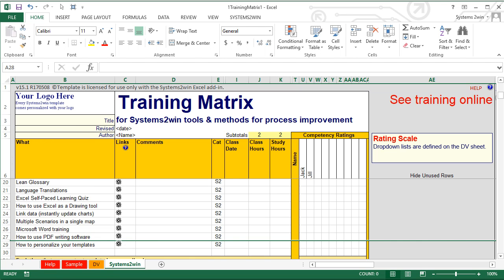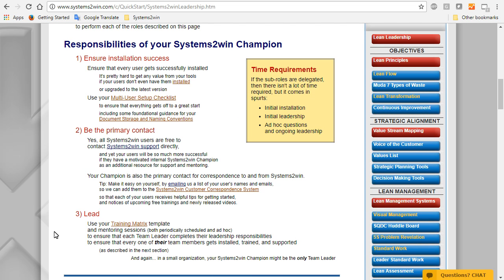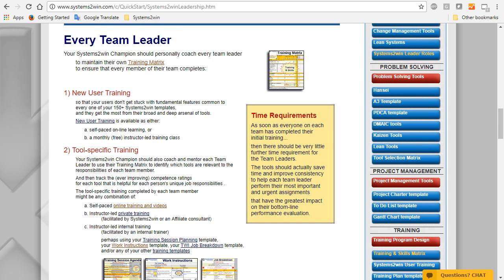In our experience, those Systems to Win leaders that use their training matrix are more than 10 times as successful as those leaders that don't. So your Systems to Win champion works with every team leader.